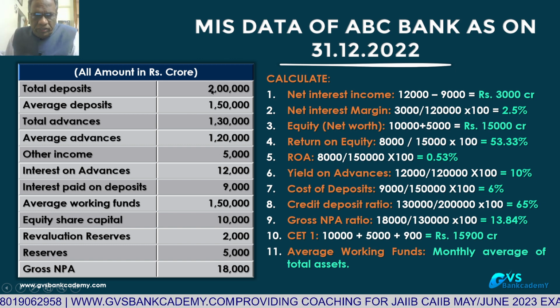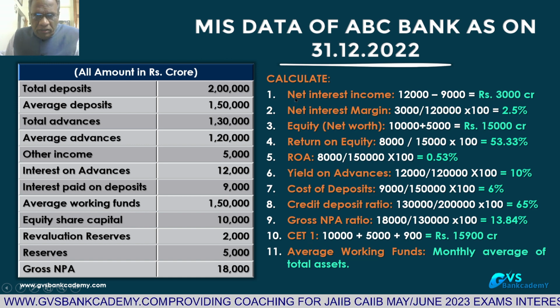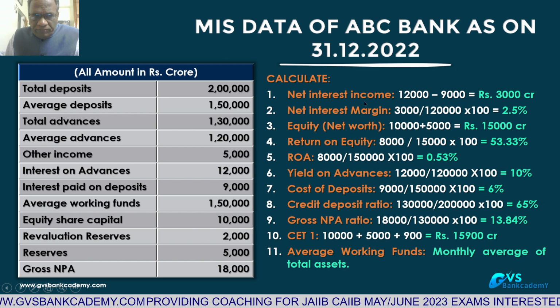Based on this information, we are going to calculate these figures. 1. Net interest income.